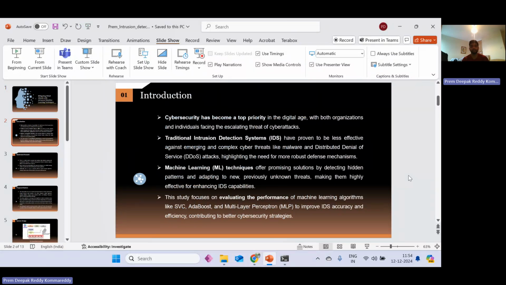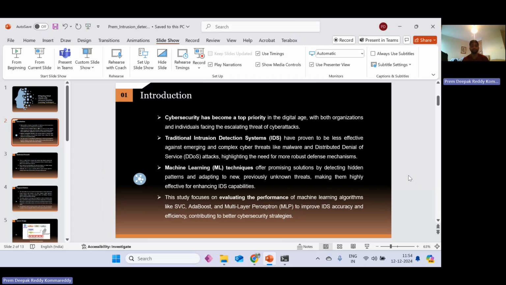And the second one is IDS. We are mainly focusing on the IDS. Traditional IDS, intrusion detection systems, are proven to be less effective against emerging, complex cyber threats like malware and DDoS attacks. In this case, we are taking the machine learning algorithms AdaBoost and support vector classifier.